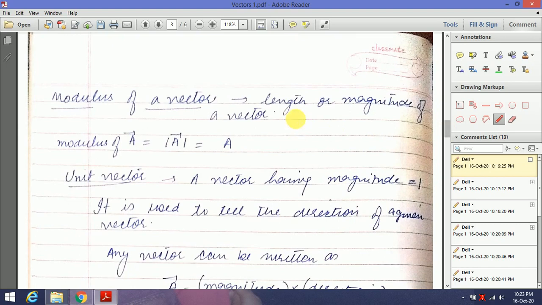Modulus of a vector, the length or magnitude of a vector. So the modulus of a vector will give you only the magnitude of the vector.